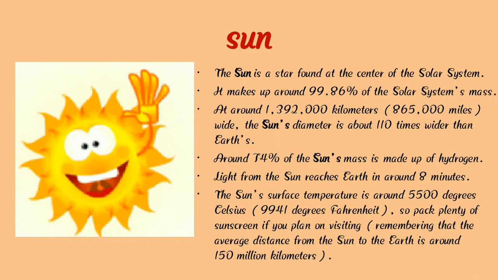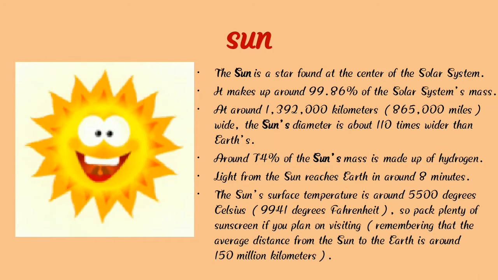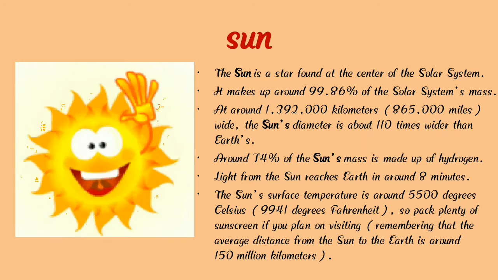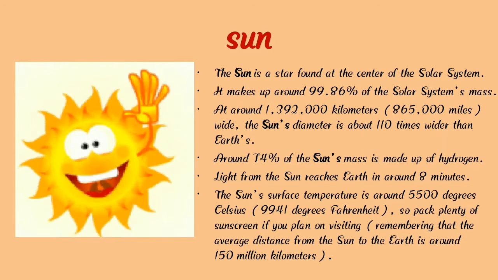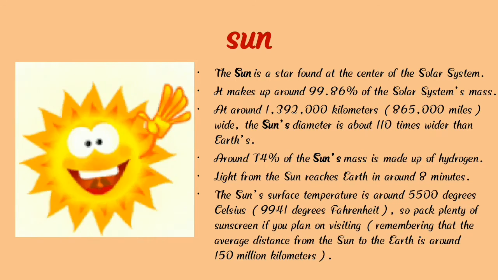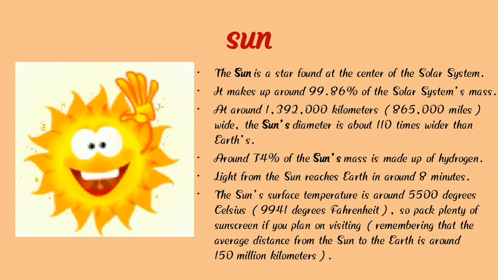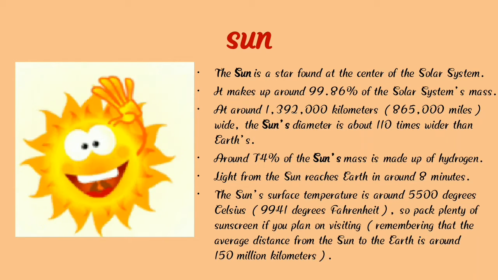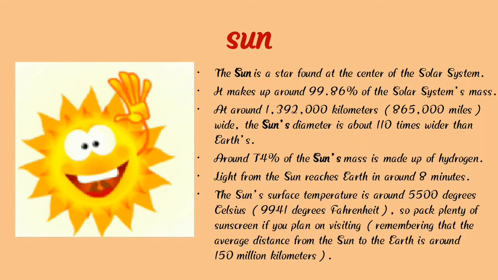Around 74% of the Sun's mass is made up of hydrogen. Light from the Sun reaches Earth in around 8 minutes, and the Sun's surface temperature is around 5500 degrees Celsius.